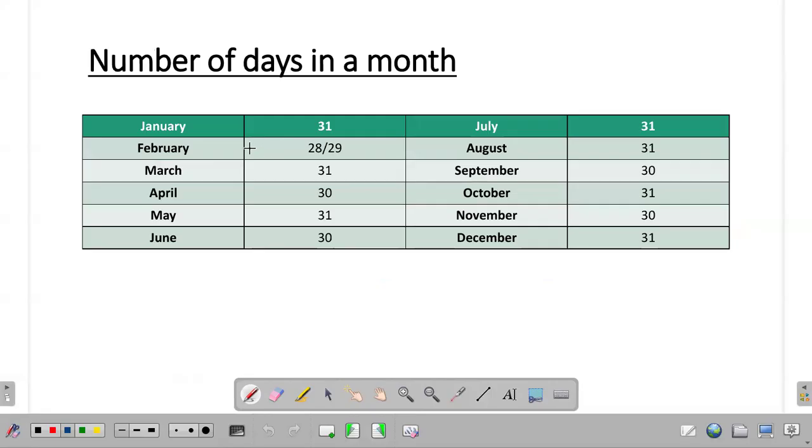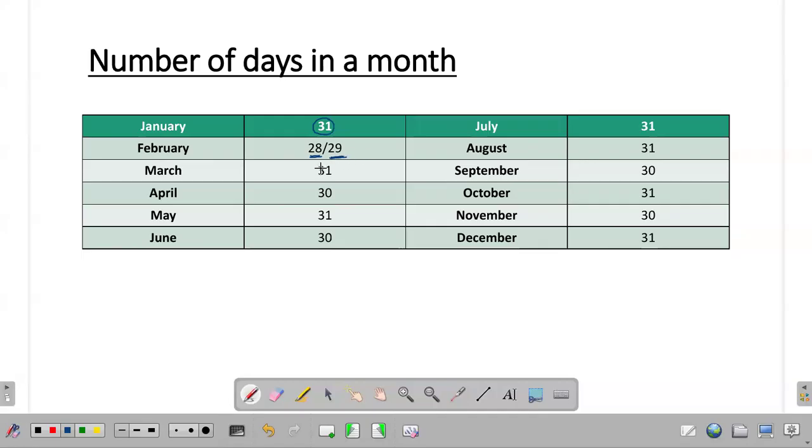Now, let us talk about the number of days in a month. We all know that January has got 31 days. February, depending upon whether the year is a leap year or a non-leap year, the number of days will change. For a non-leap year, February will have 28 days. And for a leap year, we can see that February will have 29 days.